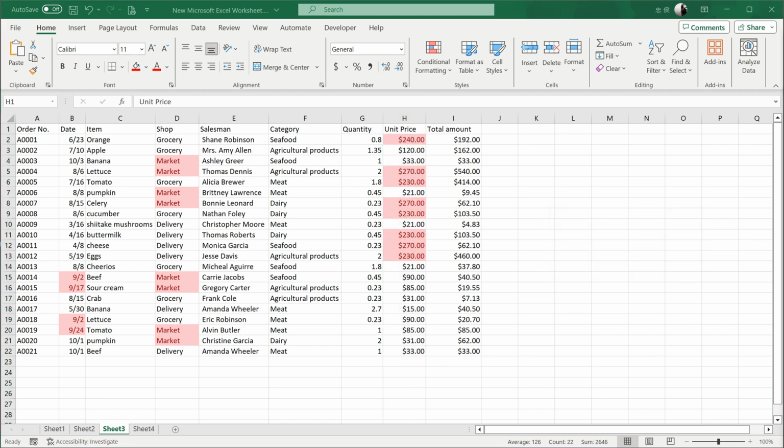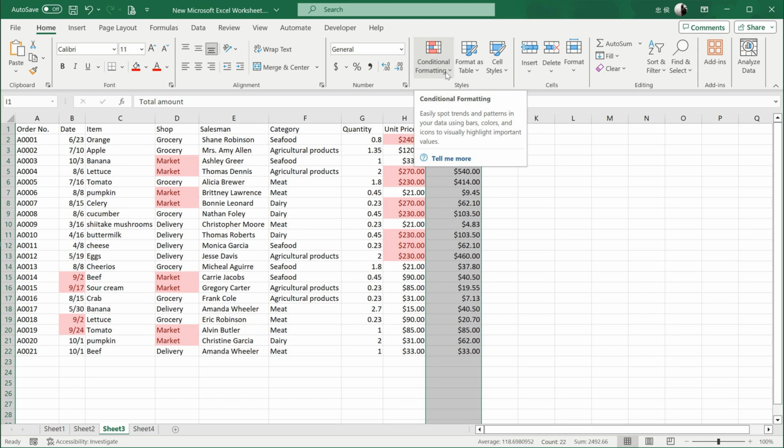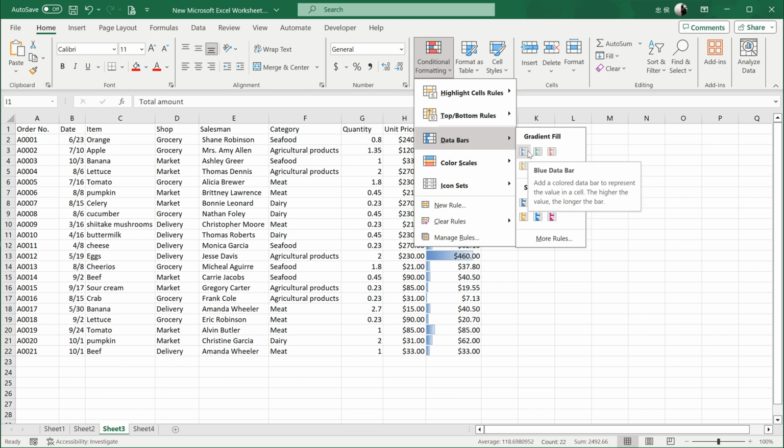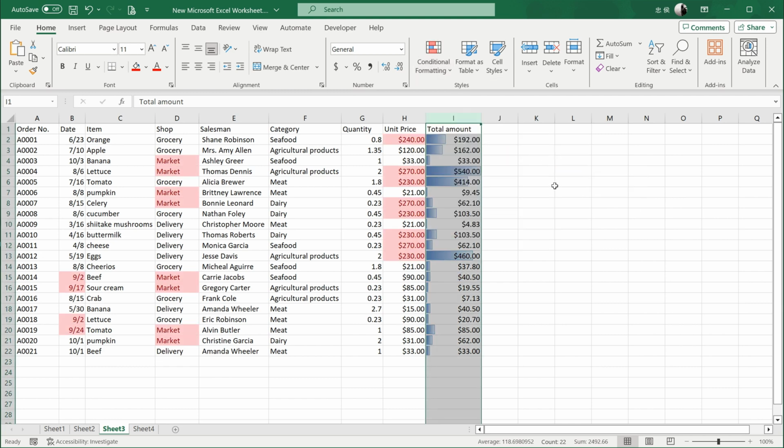If you think conditional formatting can only simply change the color of cells meeting criteria, then you'd be wrong. It actually provides 3 interesting data visualization widgets, data bars, color scales, and icon sets. Using them is similar to the previous operations. We can select the column to apply, like the total column. Click Conditional Formatting, choose Data Bars, pick a color you like. Excel will then automatically generate data bars based on the data value sizes.